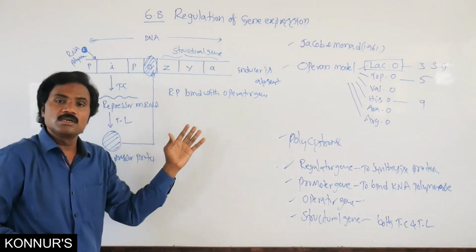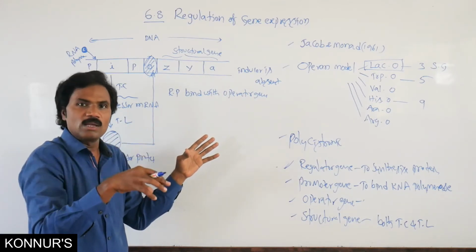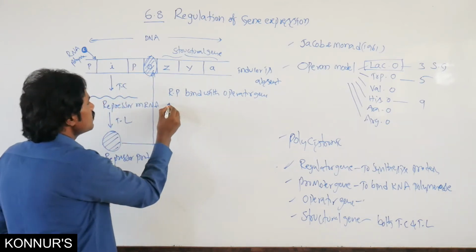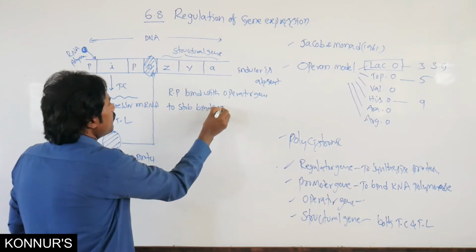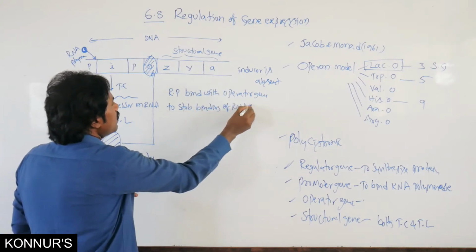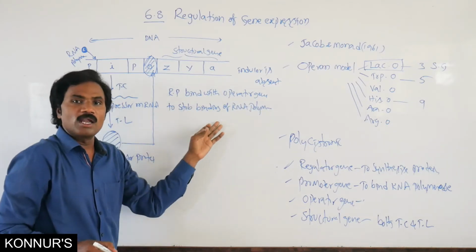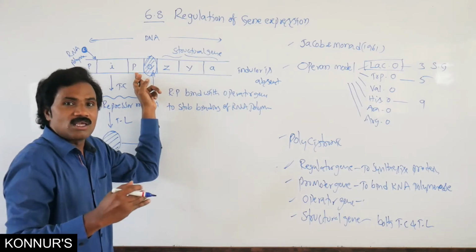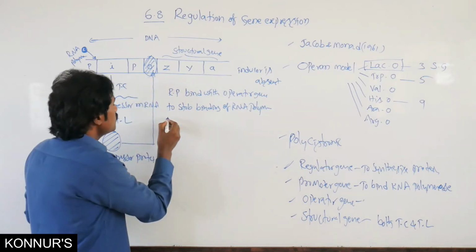Whenever the operator gene stops the binding of RNA polymerase in the promoter region, then the further transcription and translation also stop.